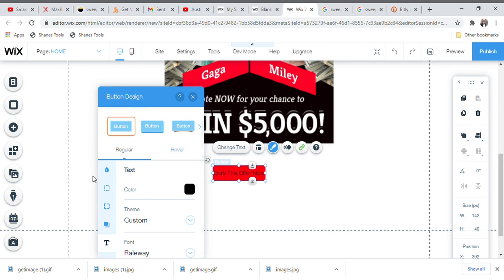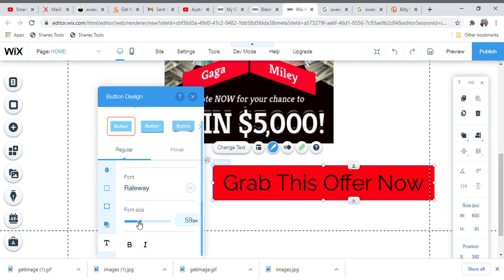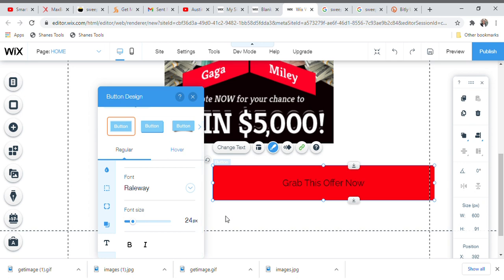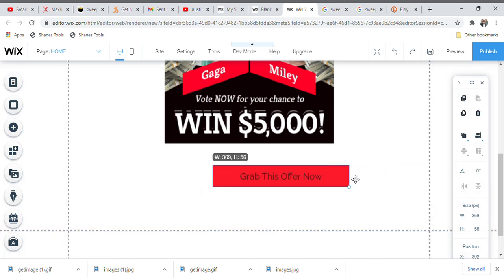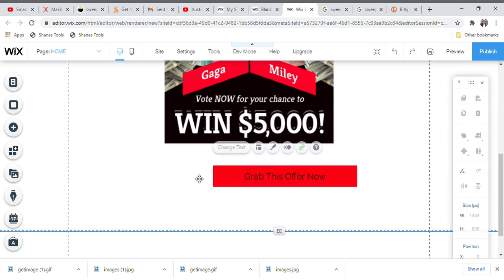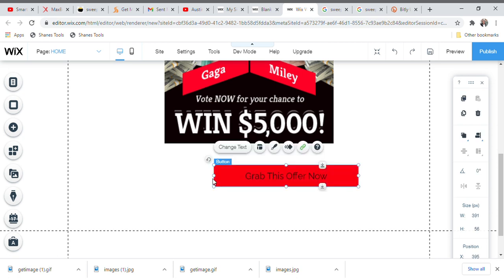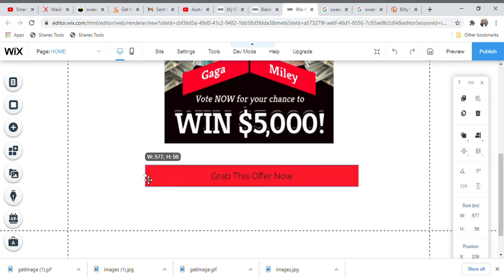Now when you are done with that, you are going to go down again and increase the font size so that it looks a bit big, however you wish it to be. Okay, now when you are done increasing the font size, guys, you are going to reduce this a little so that it wouldn't look unattractive. So guys, now you are going to make it look bigger. You open it a little bit bigger. Okay guys, you can see how I'm doing it.